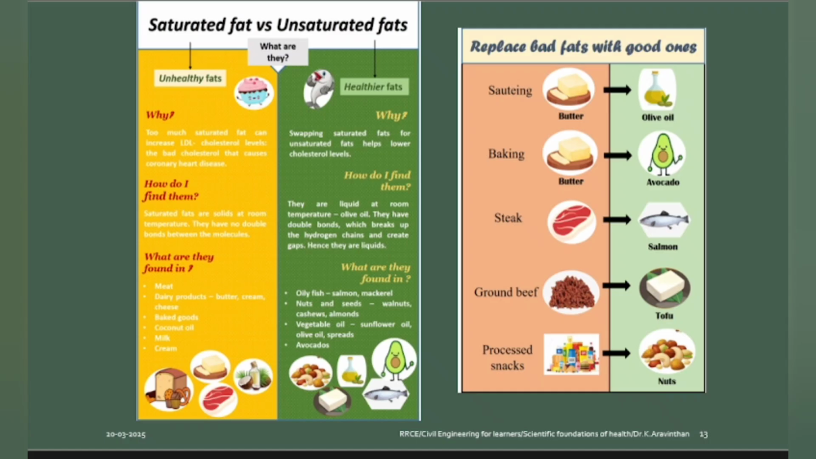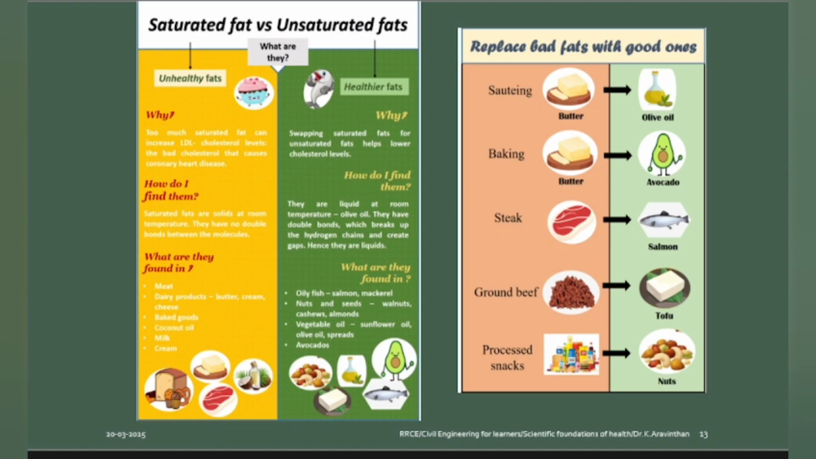This is called saturated and unsaturated. What is saturated fat? This creates cholesterol. What are the foods that create cholesterol? Can you see here? Butter, paneer, meat, everything creates what? Saturated fats. Saturated fats will increase cholesterol.